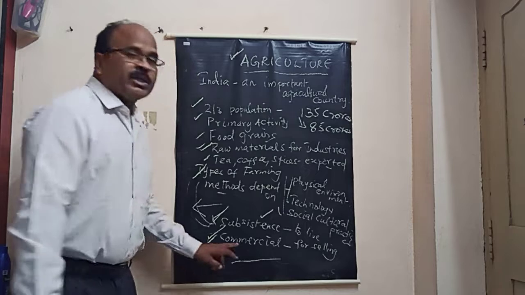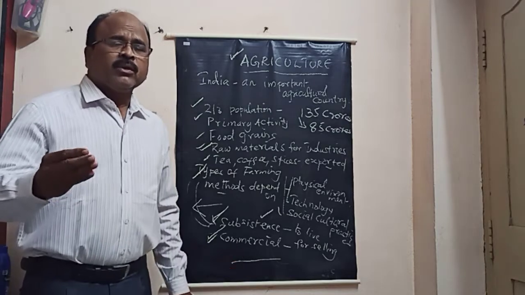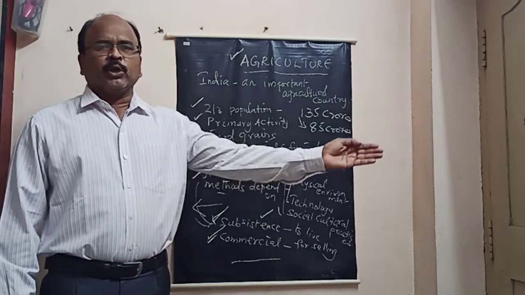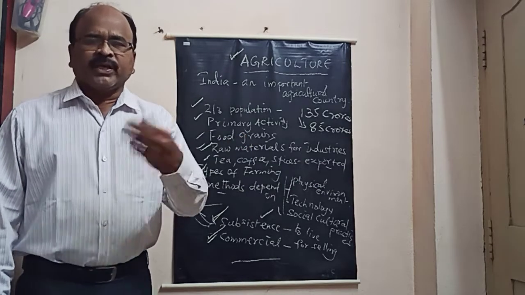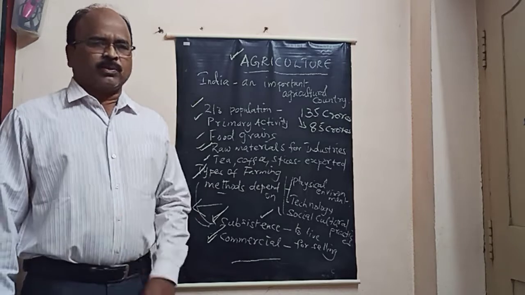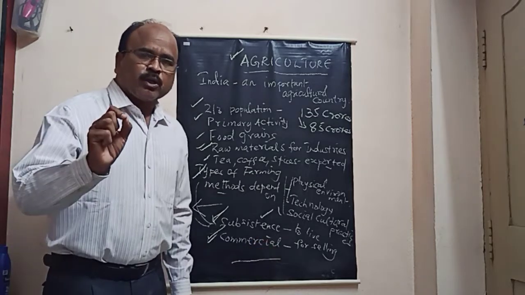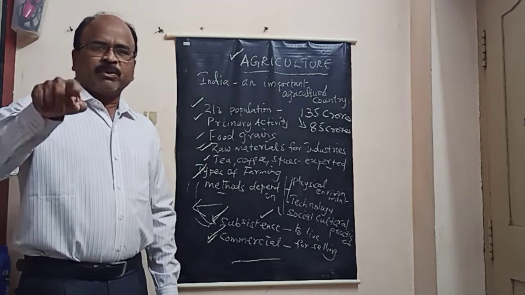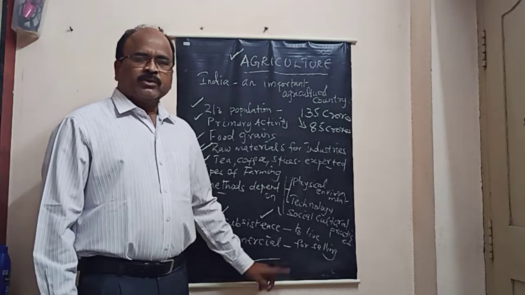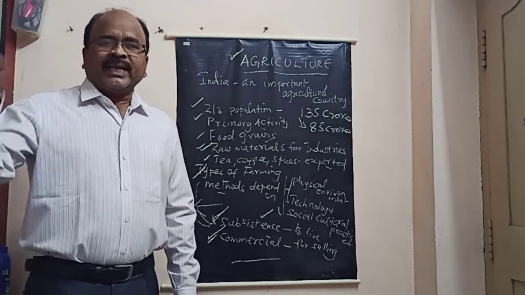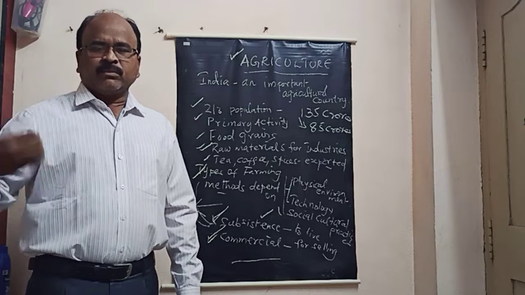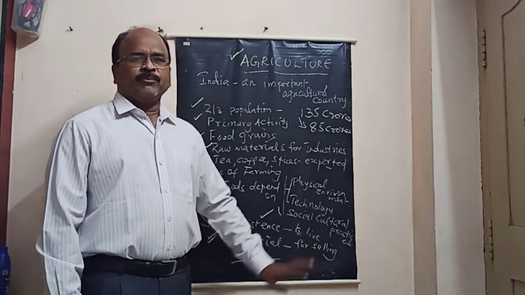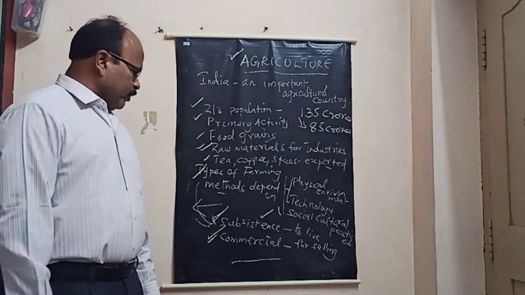And the second one is commercial farming. Commercial means what? For sale, for selling. Farmer cannot produce all the food crops for the whole year. He also needs some money. So for money, he goes for cultivation of some crops which brings him money. Such type of crops are called cash crops, and such type of farming is called commercial farming. So commercial farming is done for cultivating some crops and getting some cash, some money for the farmer. That is called commercial farming. So in overall India, there are two types of farming.